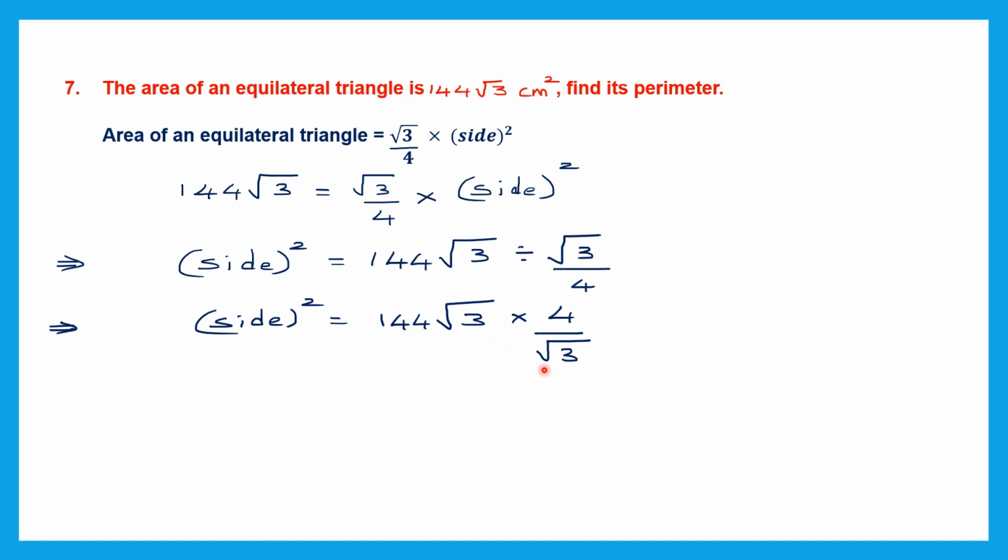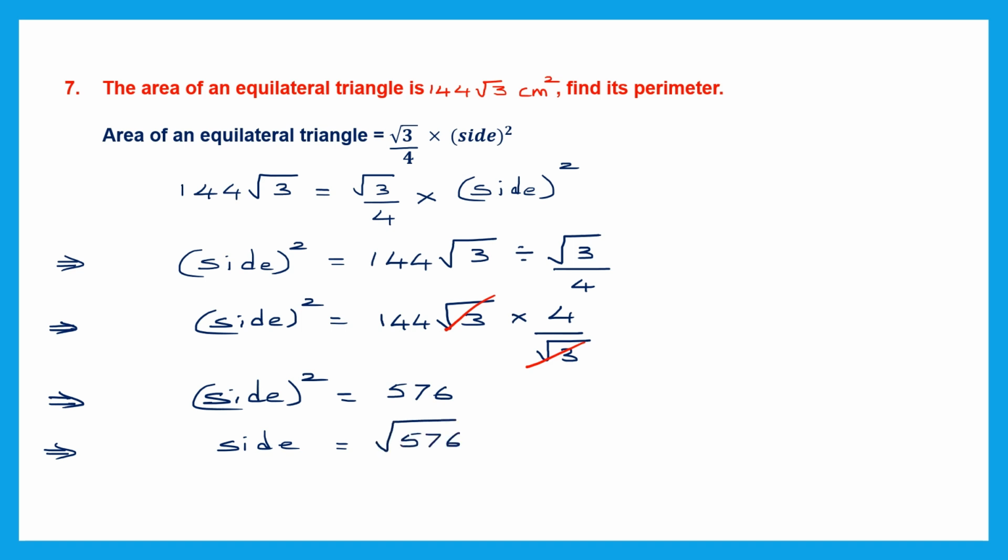We can cancel root 3 and root 3. So this gets cancelled. Now side square is equal to 144 into 4, which is equal to 576.